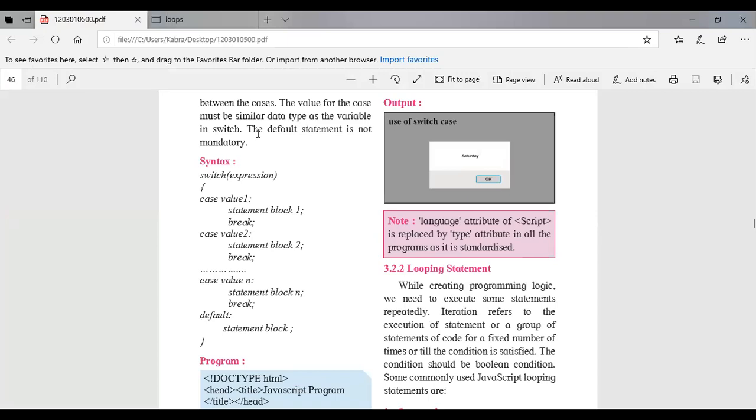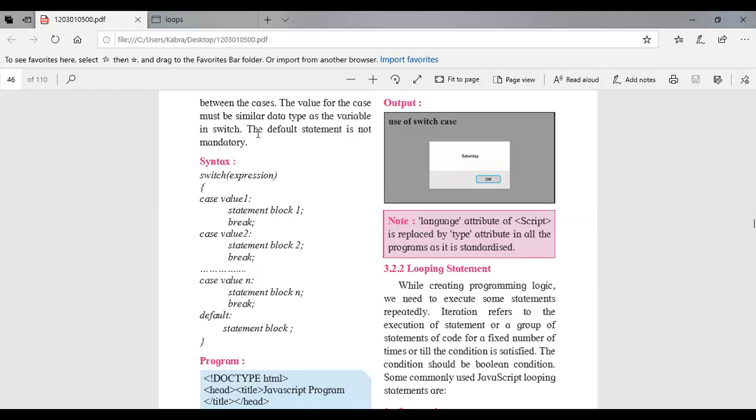So in programming also, many times there is a requirement that we need to perform the same statement again and again. And if loops are not there, then we need to write the same statement continuously. Suppose I want to print good morning 10 times, then what will I do? I will write document.writeln good morning, document.writeln good morning. Likewise, I will write the statement 10 times. But it increases the complexity of the program.